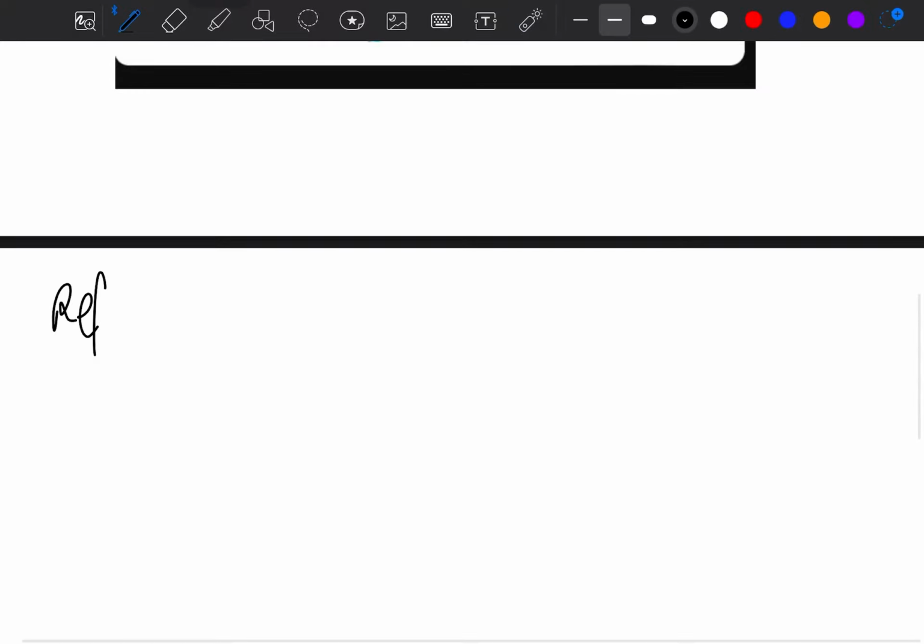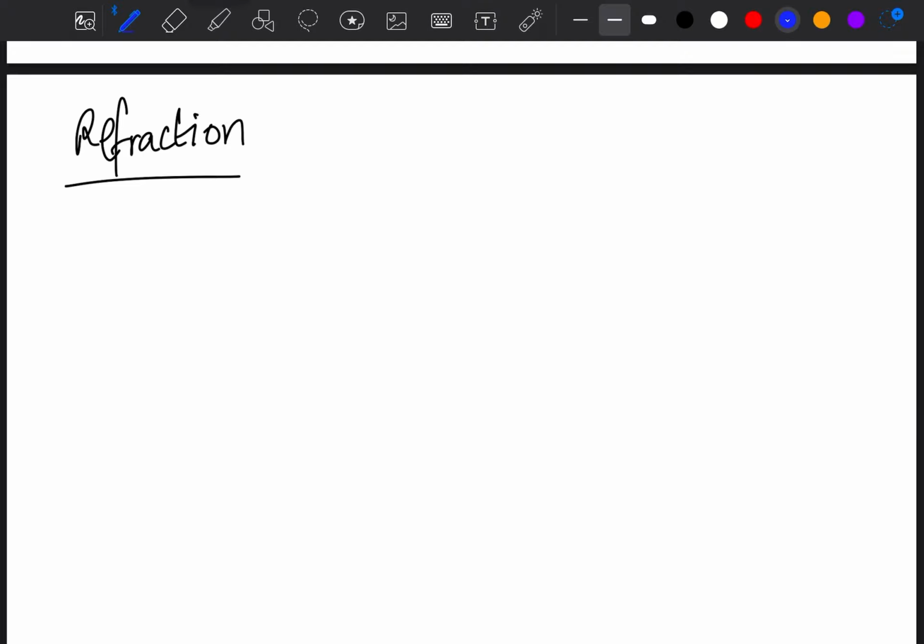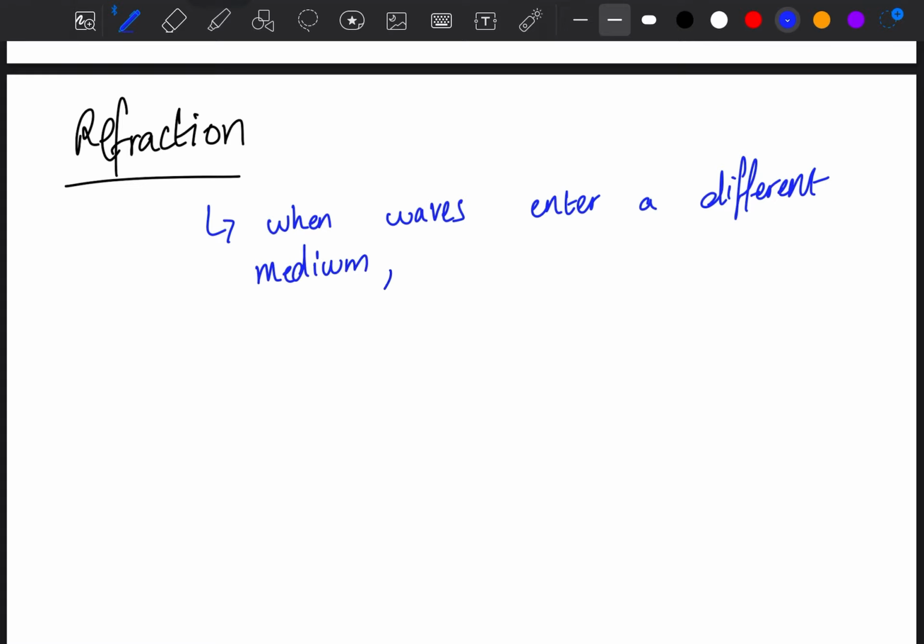Now, moving forward, the next thing which we are going to talk about is refraction. What is refraction? We'll write this down in bullet points. When waves enter a different medium, their speed can change, which is really obvious.